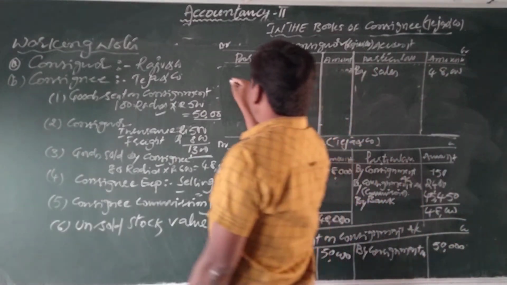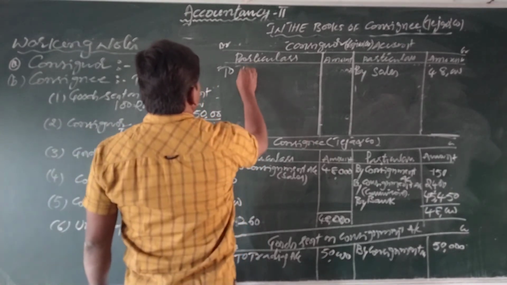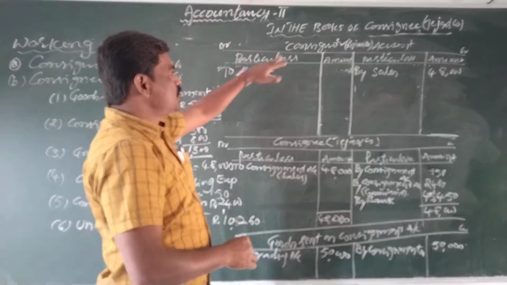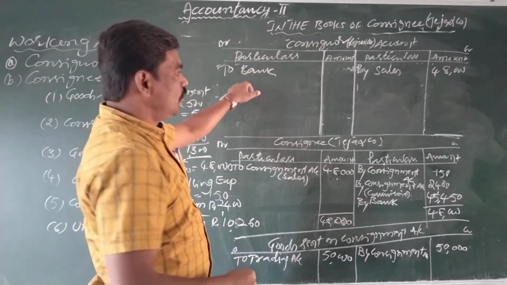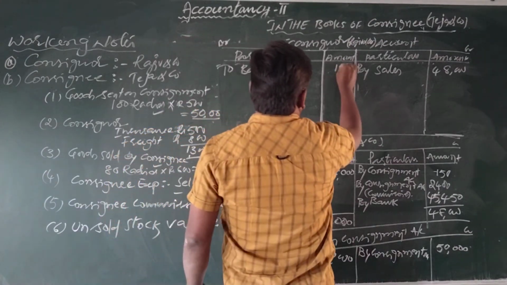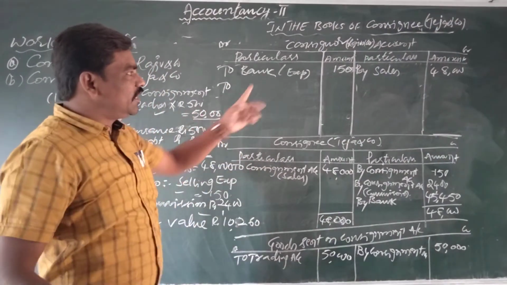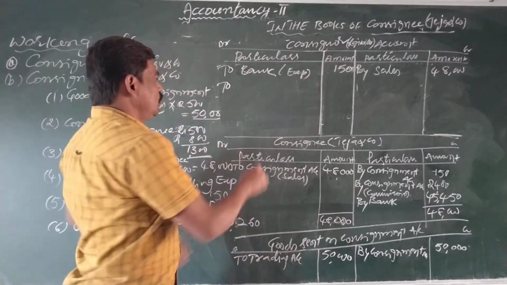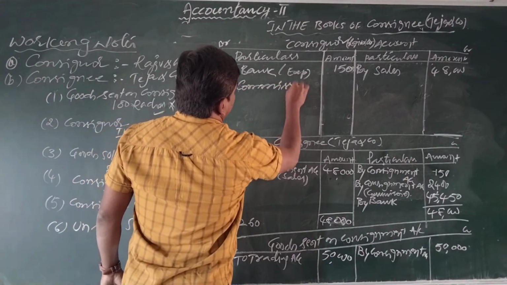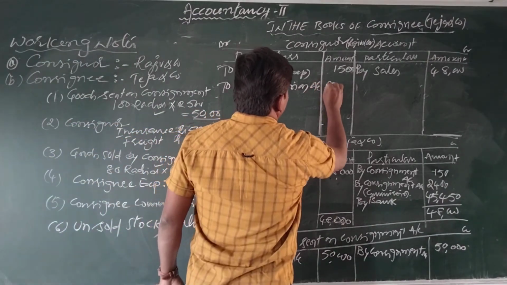Okay students, on the debit side you write consigning expenses, to bank. When you talk about the entry, the entry becomes consignor account debit to bank account, in brackets expenses, 150 rupees. And the next one, consigning commission. Consignor account debit to commission account, amount 2,400.